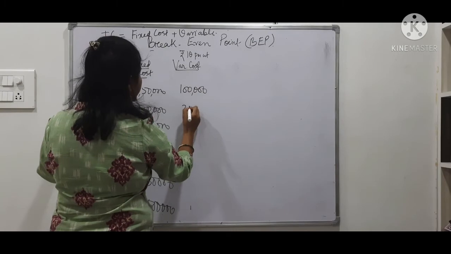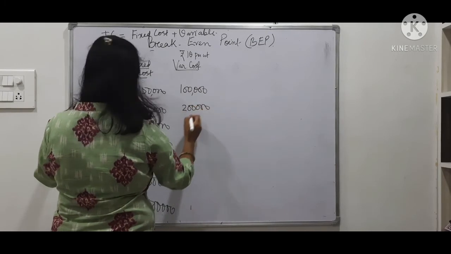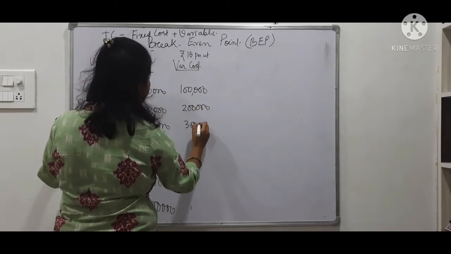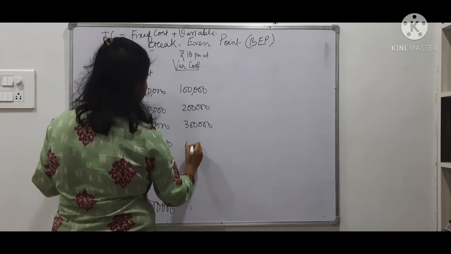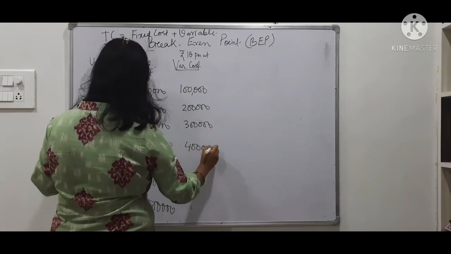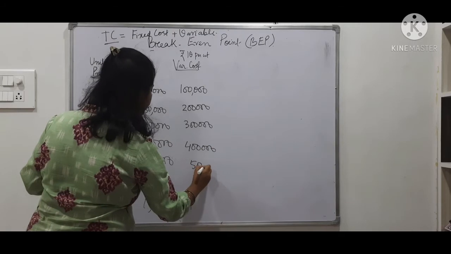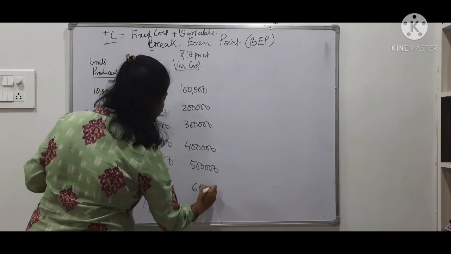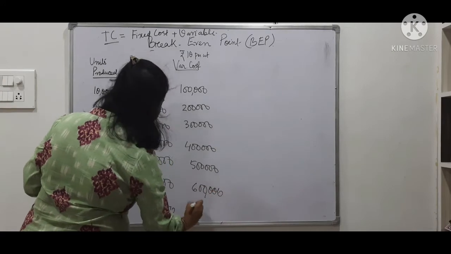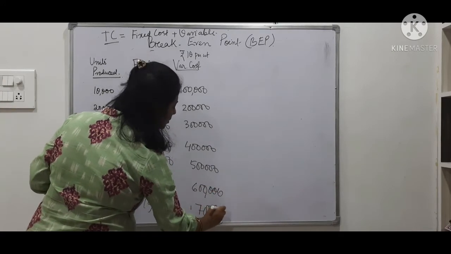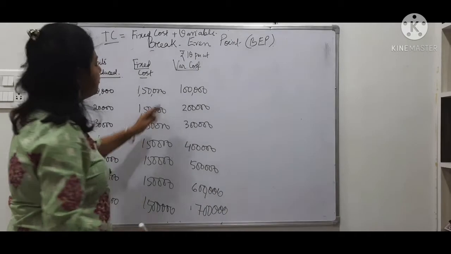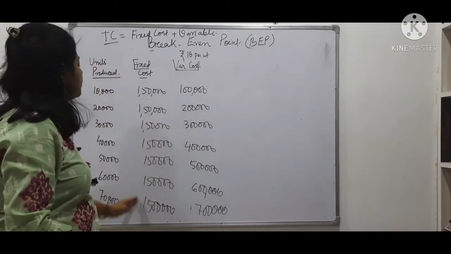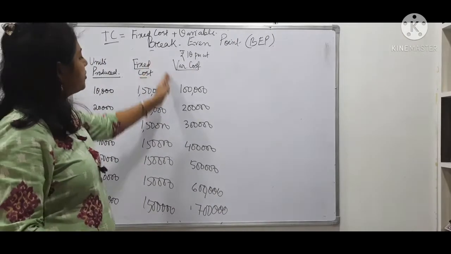Here I get 2 lakh, 3 lakhs, 4 lakhs, 5 lakh, 6 lakhs. See, this is varying with the change in output. I think by now you are able to mark the difference between variable cost and fixed cost. Fixed cost will not change, variable cost will change.